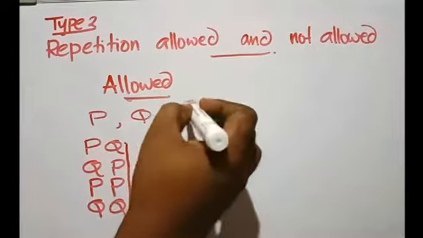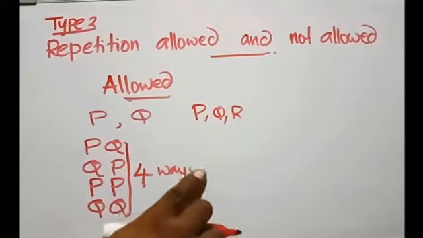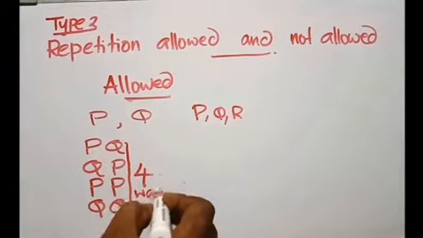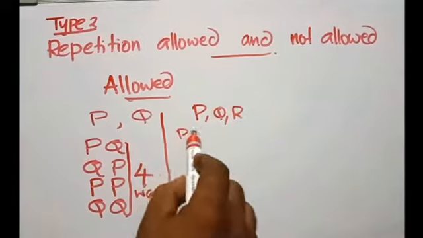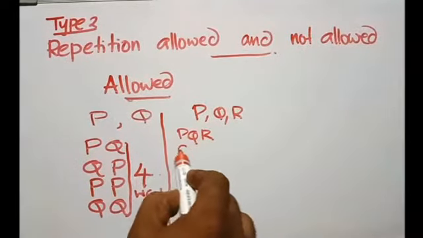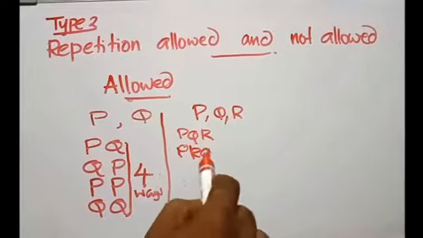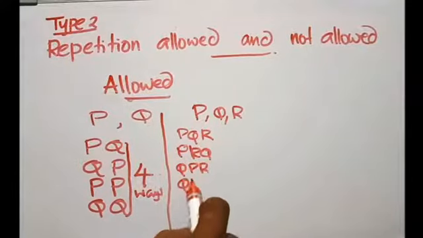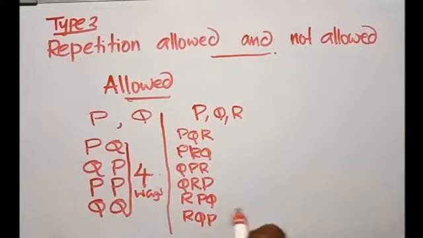And if you have 3 letters P, Q, R, can you guess how many ways we can arrange 3 letters? Like PQR, PRQ, or QPR, QRP, RPQ, RQP. So there are 6 arrangements.